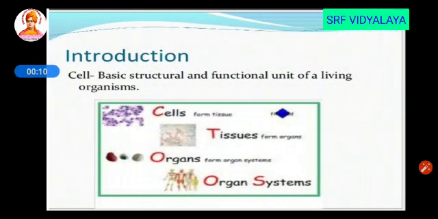Introduction. A cell is the basic structural and functional unit of an organism. So many cells combine together and form tissue. Tissues form an organ, and organs form the organ system. So we are going to study about organ system in detail.